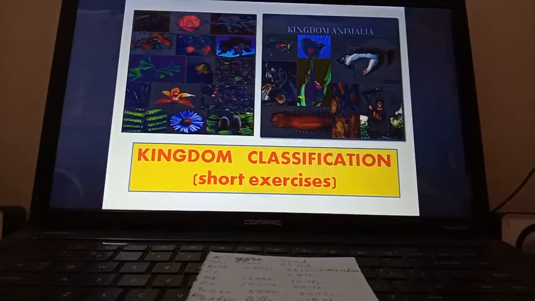Number 4, the 5 kingdom system of classification was given by R.H. Whitaker. Number 5, hair-like cilia or whip-like flagella for locomotion are present in kingdom Protista. Number 6, Echinodermata is a phylum of spiny-skinned sea animals.